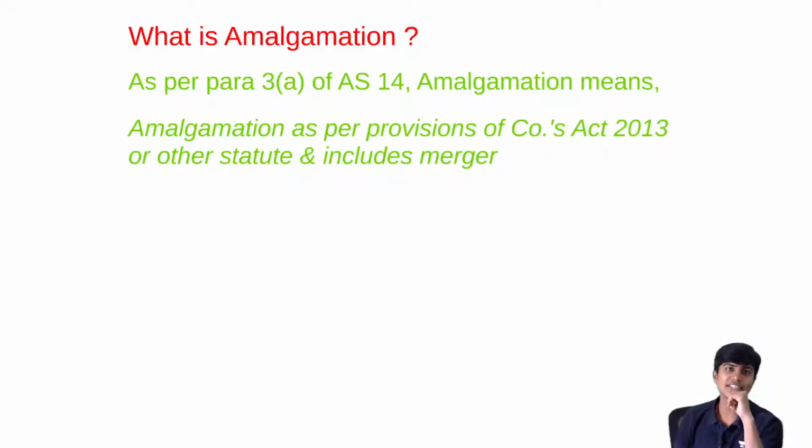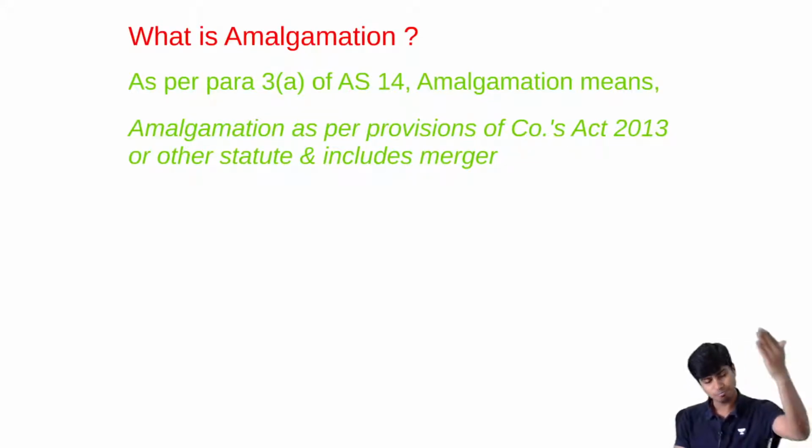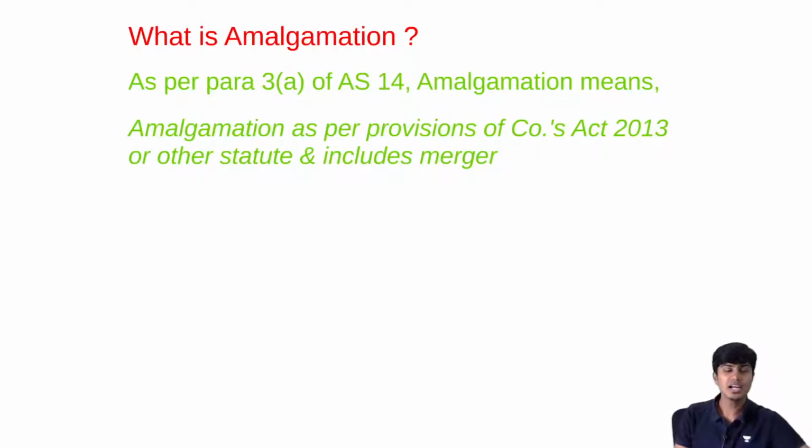So AS 14 doesn't give us any clear-cut definition of the word amalgamation. It just says it is amalgamation as per Companies Act 2013, but it also includes merger. Sir, so what do we do? We'll go back to Companies Act 2013 and ask, what is amalgamation?